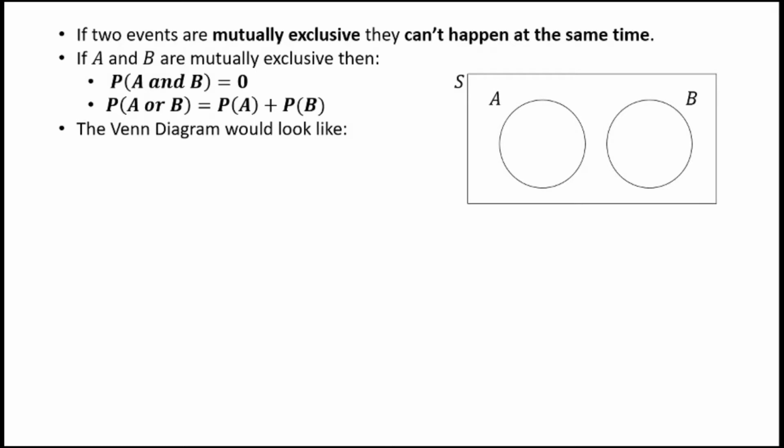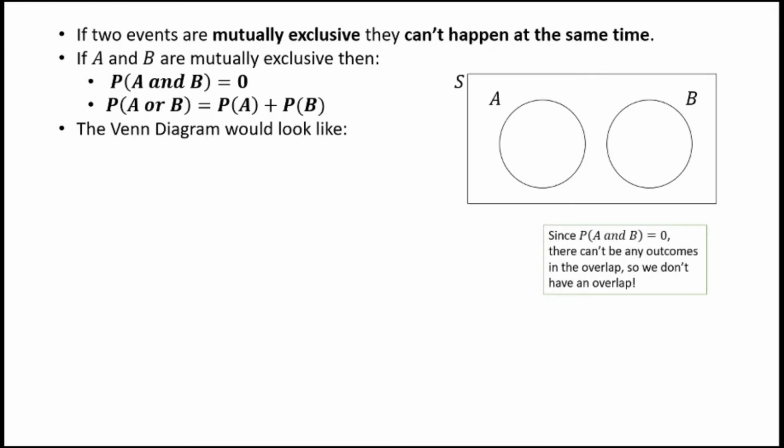On a Venn diagram, this is what it would look like. The two events are just separated. There's no overlap. There's no intersection. We make sure we draw these circles to not be touching. Technically, you could draw them overlapping, but you would put a 0 in the intersection to show there is nothing that is both in A and in B. But it just makes sense to draw them separately, so there's no ambiguity, so there's no misunderstanding.